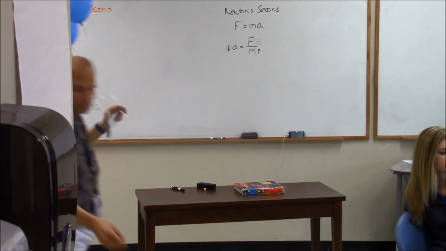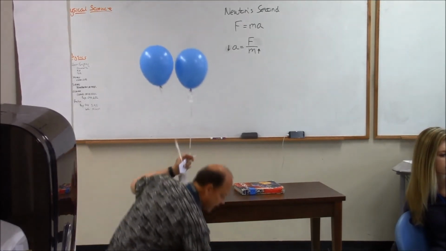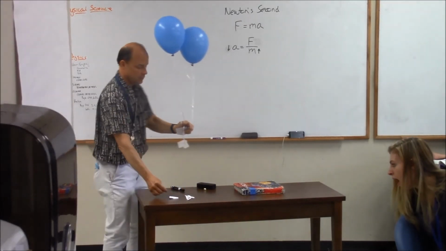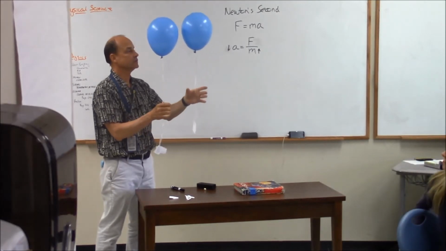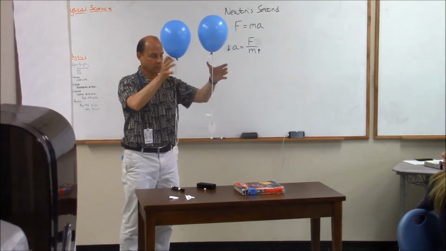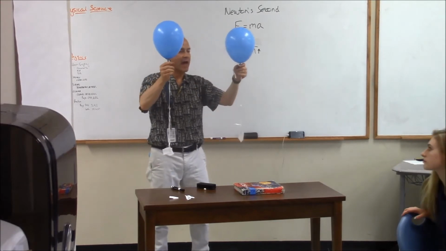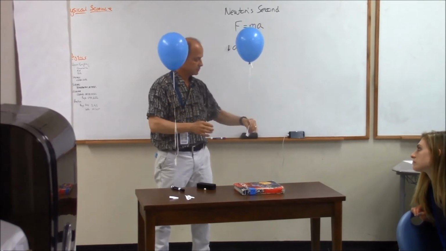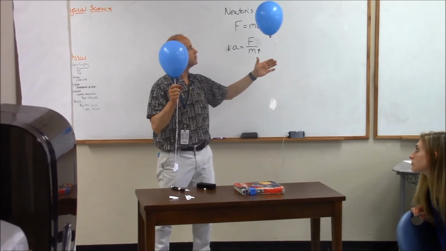Here's another way. A good visualization. We can talk about cars and things like that, and you all understand, but here's a good visual. I tried to balance these balloons, so this is almost balanced, and that one's almost balanced. The force pulling down is equal to the force going up, so it's balanced forces. Now if I change the mass on one of these a little bit, it's going to go up, right?